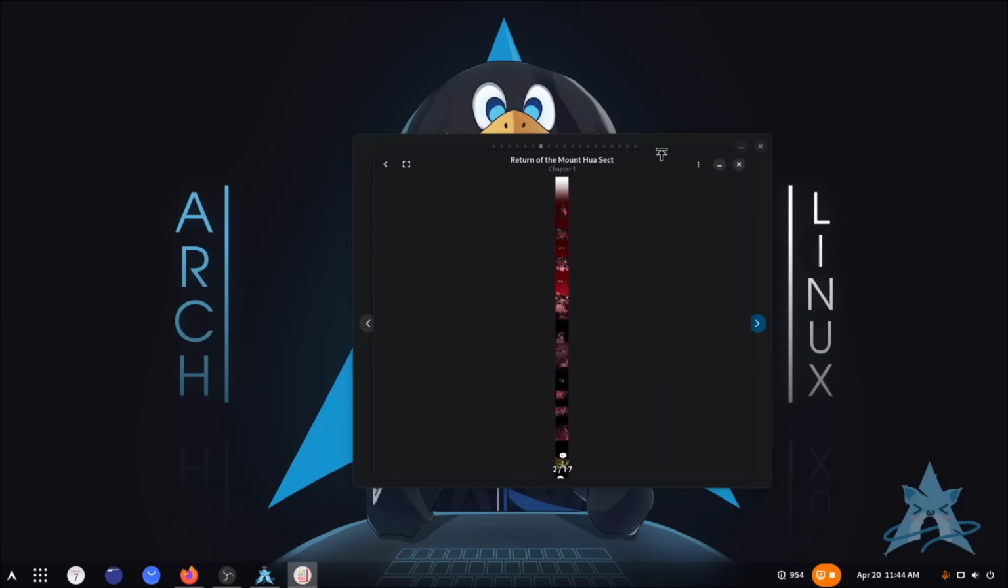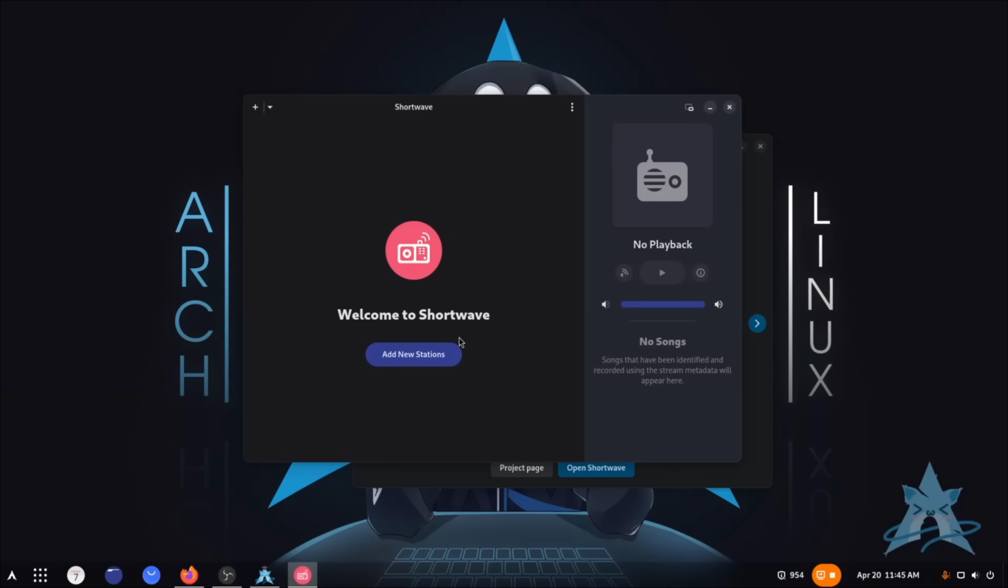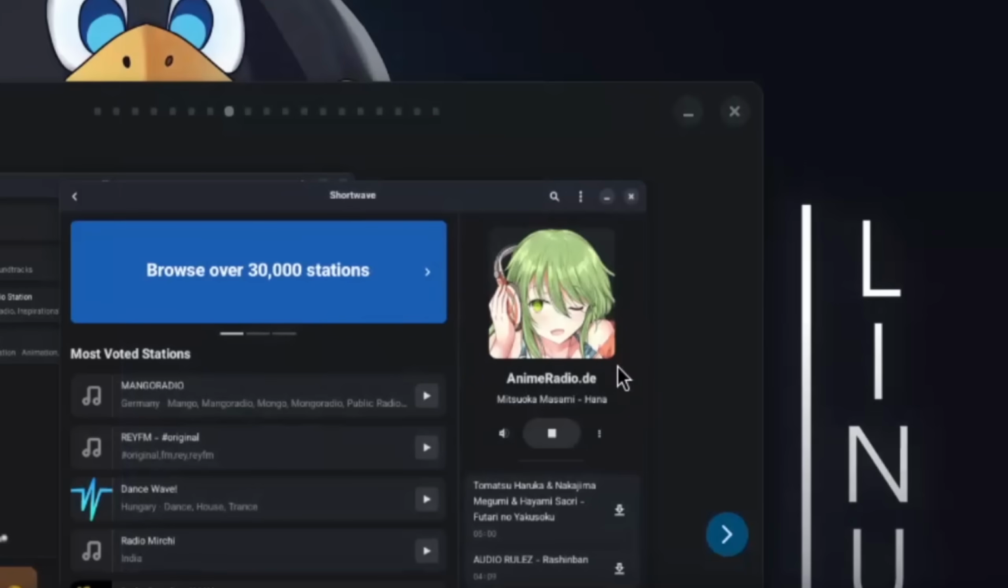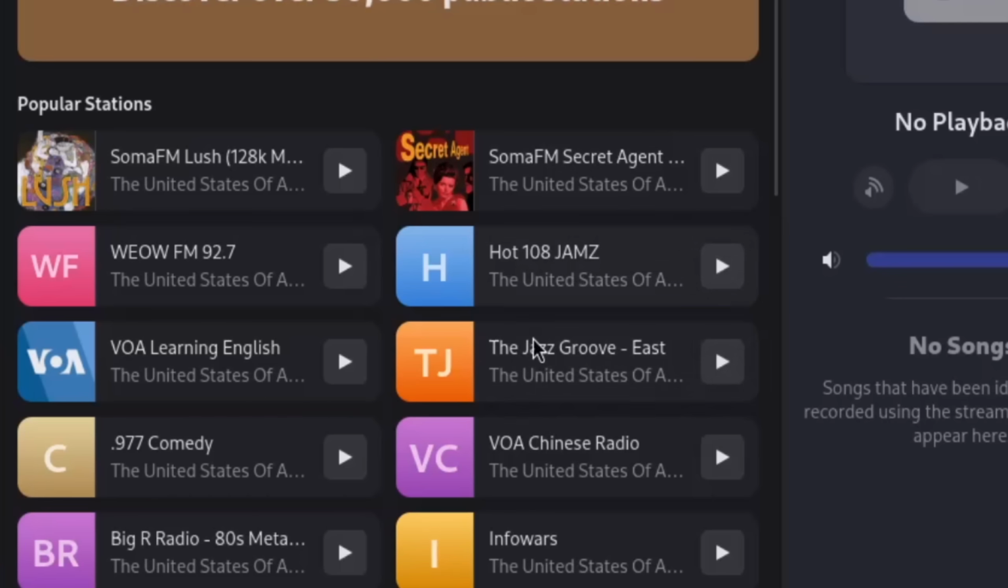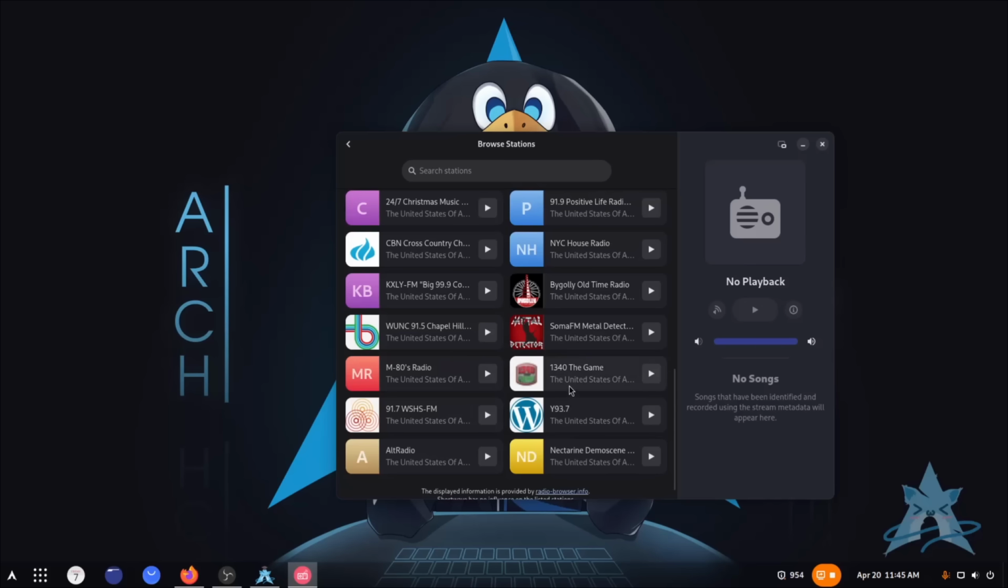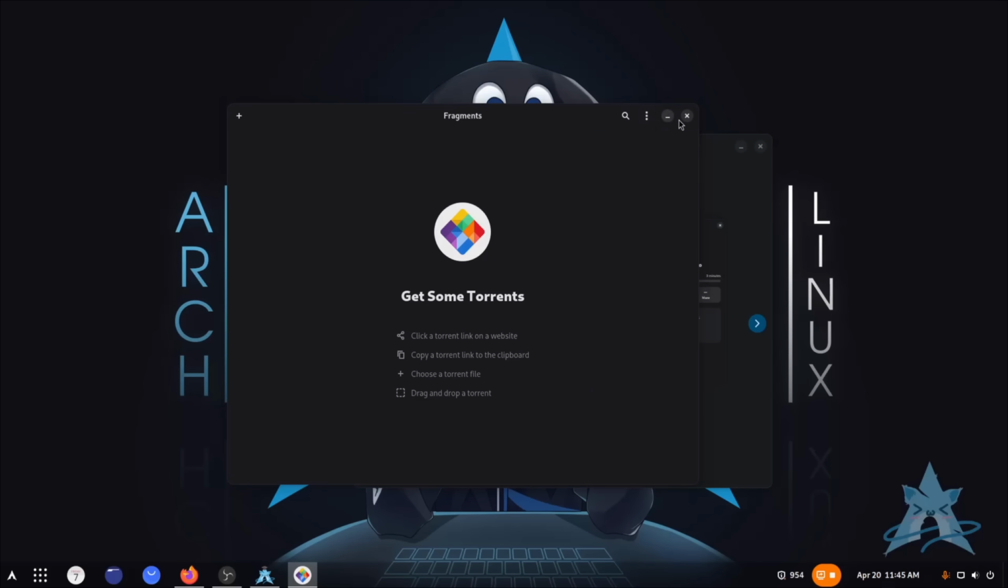It's so small. Listen to your favorite weeb radio with Shortwave. Shortwave is an internet radio player that provides access to a station database with over 30,000 stations. Oh, wait. I think this is a normal radio app, but here, this person is playing anime radio. Yeah, it's like a normal radio app. I'm a pretty big fan of jazz. Oh yeah, this is a pretty normal radio station. Download torrents with Fragments. Yeah, this is just a normal BitTorrent client. Nothing really sussy about it.